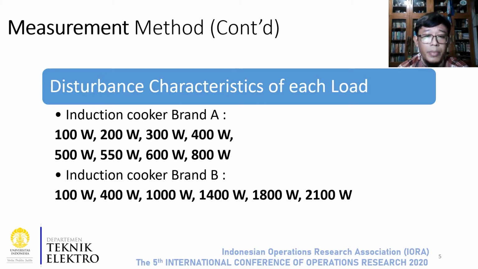For induction cooker brand B, the first power level is 100 watt, then 400, 1000, 1400, 1800, and the last power usage is 2100 watt.